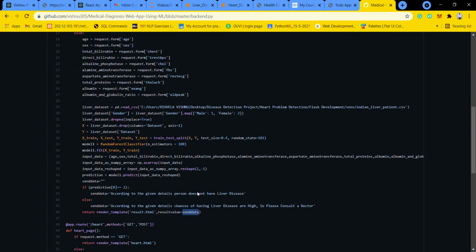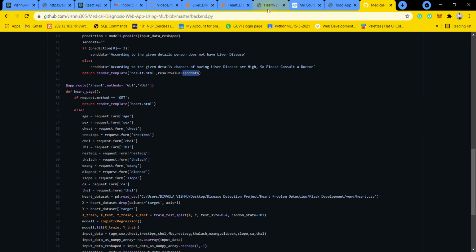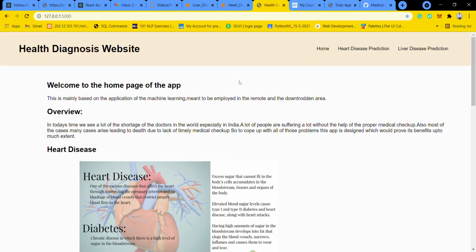Okay, so this is my health diagnosis website, which predicts heart disease and liver disease.